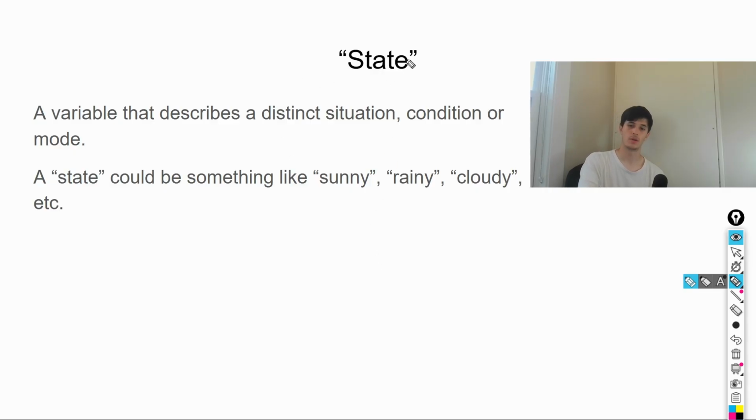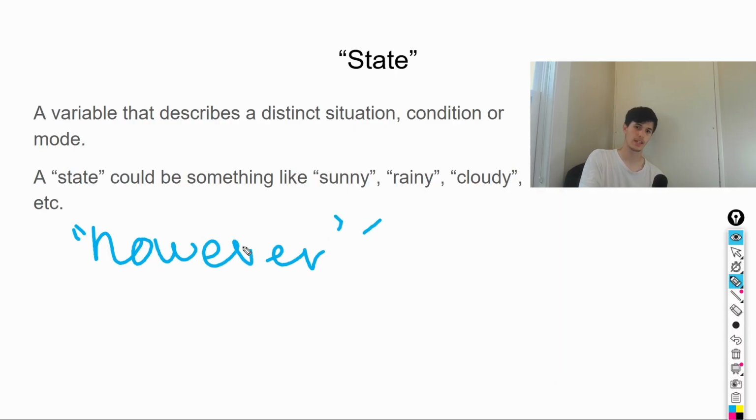So first of all, a term you should know is called a state. It's like a variable that describes a distinct situation, condition, or mode. It could be, in a Markov model for weather prediction, something like sunny, rainy, cloudy, some kind of thing that describes the current situation. In text prediction, I cannot fully attest to this, but I think it's going to be something like a word, like cat.